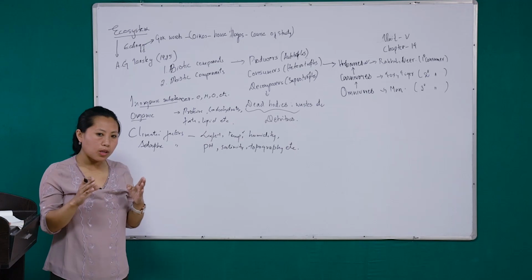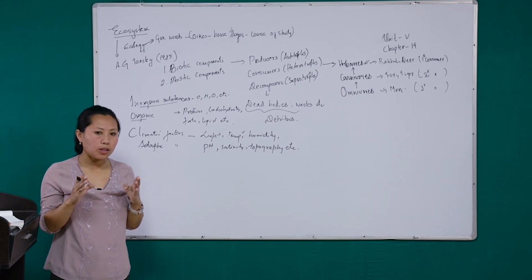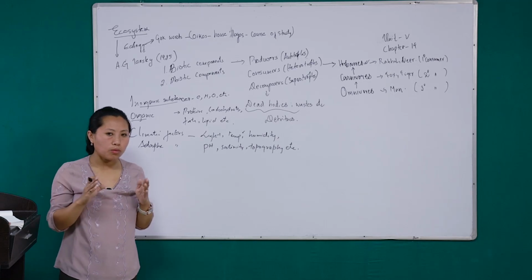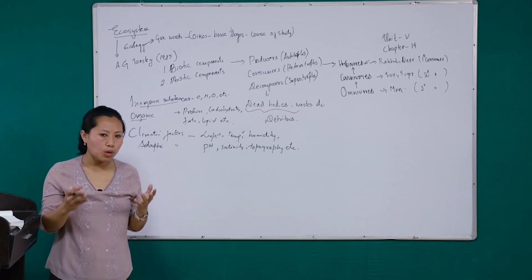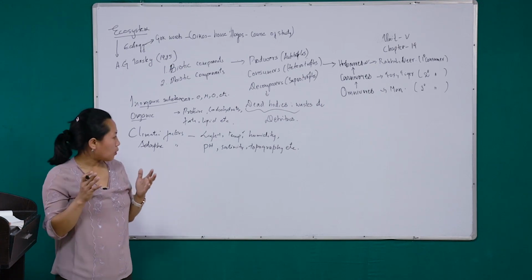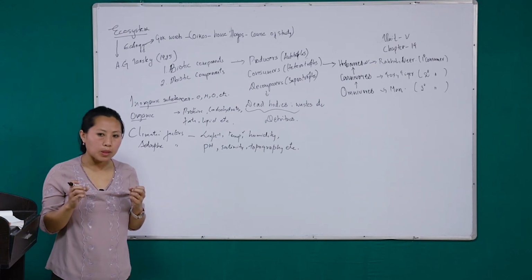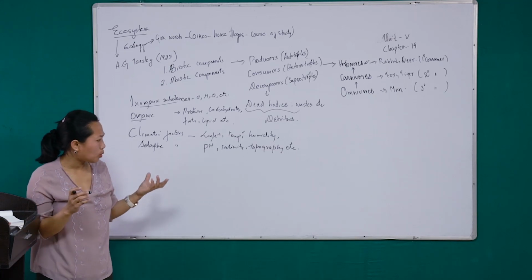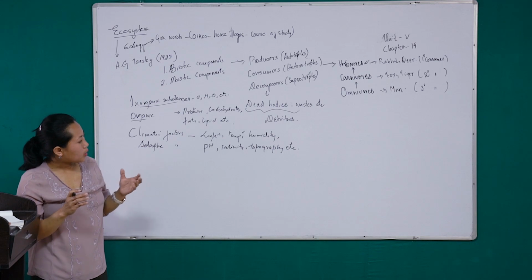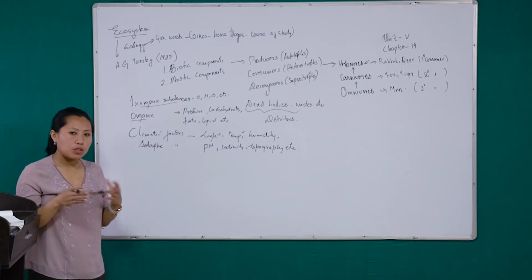They will flower only after receiving a certain period of light, and if they do not receive the required period of light, they will not flower. And if there is no flowering, there will be no fruit production, no seed production. So light influences the flowering in plants, and that is known as phototropism.